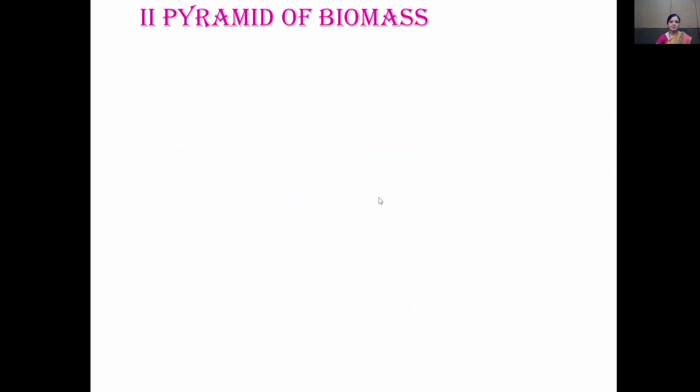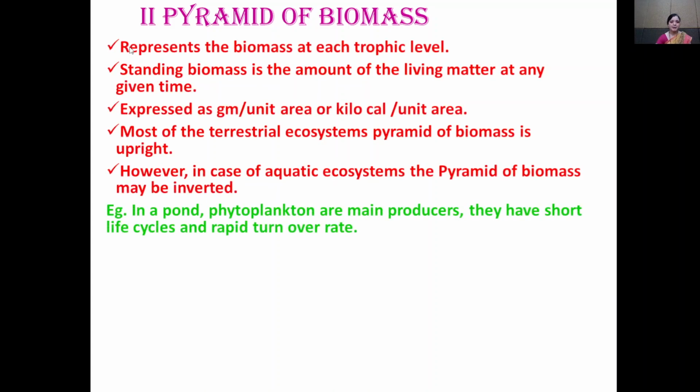Now see the second type, that is the pyramid of biomass. The pyramid of biomass represents the biomass at each trophic level. Standing biomass is the amount of living matter at any given time, expressed as gram per unit area or kilocalorie per unit area. In most terrestrial ecosystems the pyramid of biomass is upright, however in the case of an aquatic ecosystem, the pyramid of biomass may be inverted.